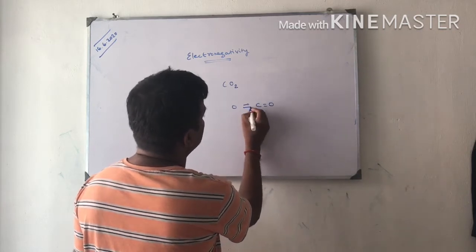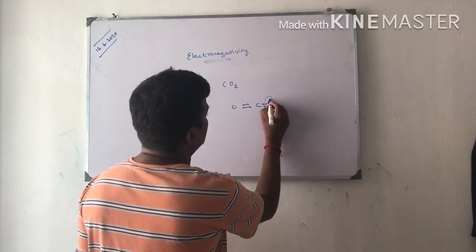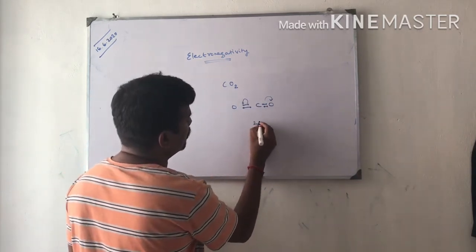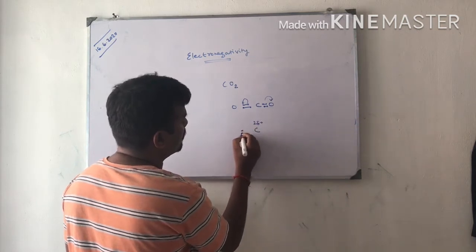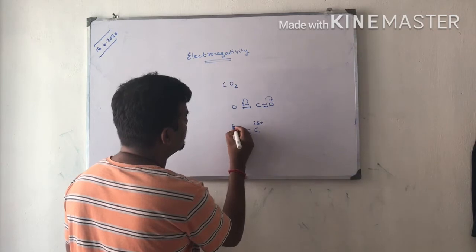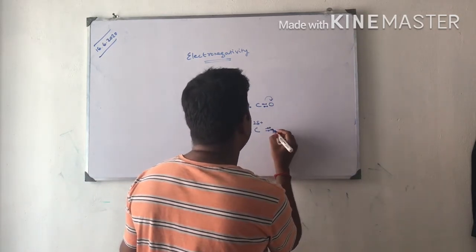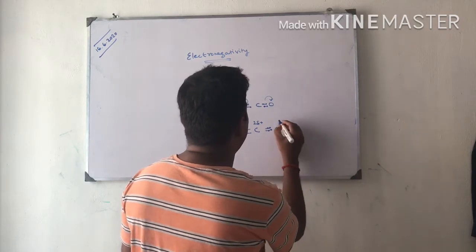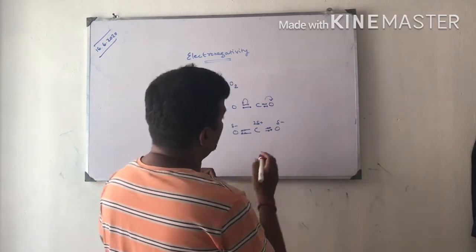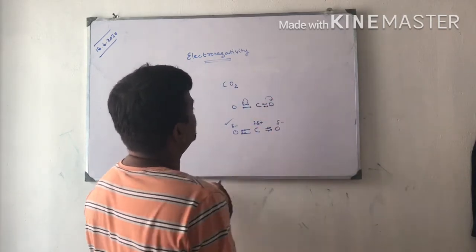The electrons are initially like this, and I have already explained all these things in the 11th standard. So the electron from the carbon is moved towards the oxygen end, and oxygen attains a slight partial negative charge. Because of oxygen's higher electronegativity, it attracts the shared electrons from carbon towards itself. Therefore, it attains a partial negative charge, and carbon attains a partial positive charge.